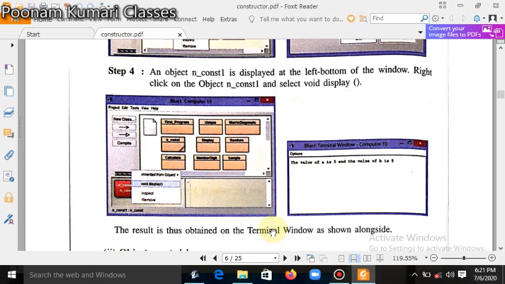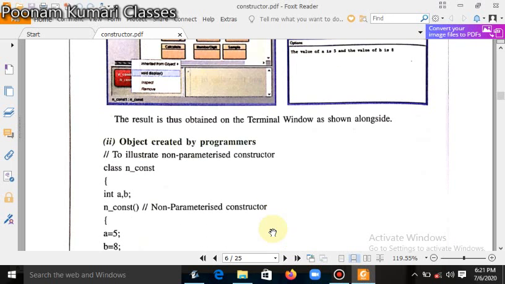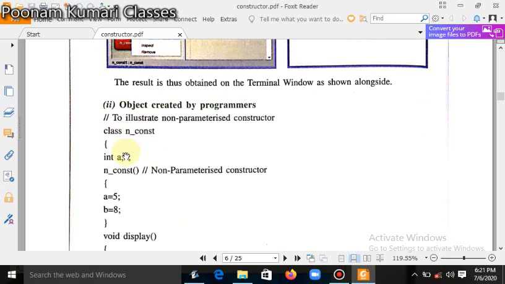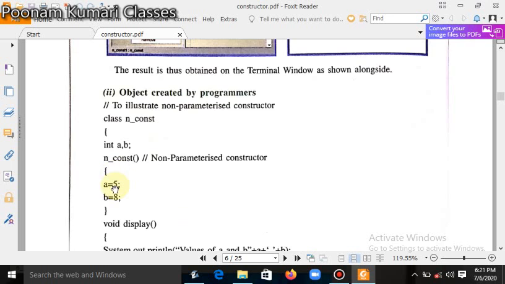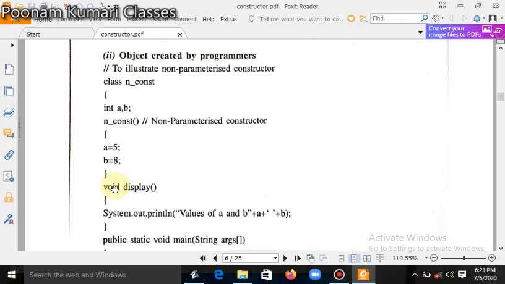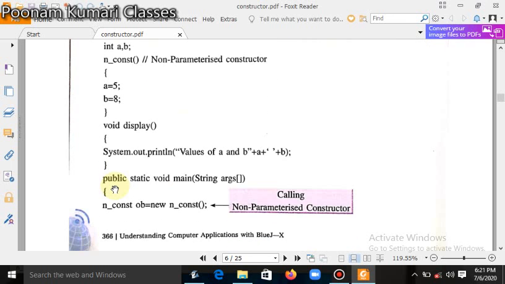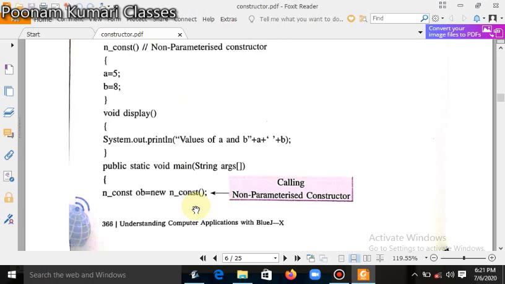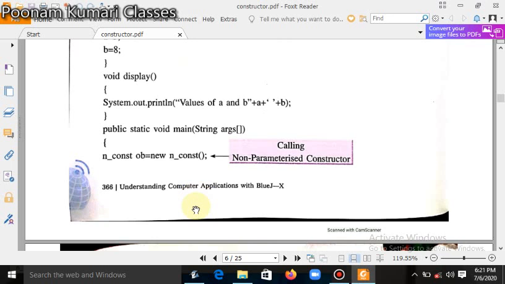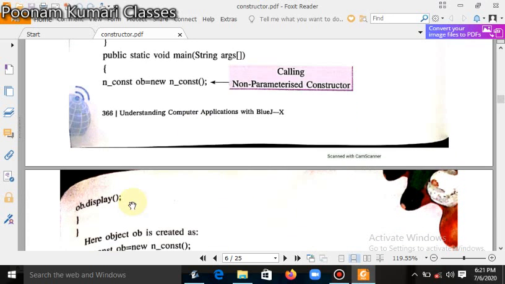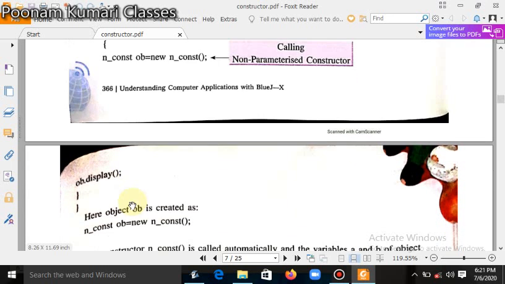Now the same program can be done by using the main class also, when we are creating the object of the class. So here the program is the same, only what is the change? Here the constructor name is the same as the class name. Then we have passed the values 5 and 8. The display function will continue. Then here we will make the main class and create the object of the class. Your class name is nconst, ob is the object name, new nconst. Here this one is a non-parameterized constructor. Then in this way the constructor object is created. Then ob.display function will display the values.